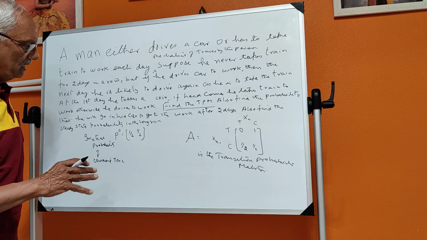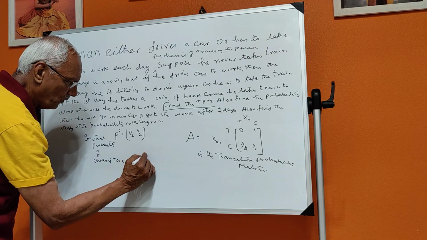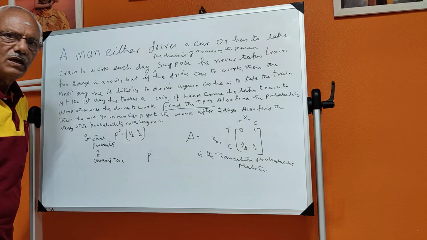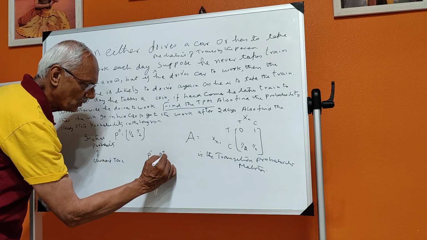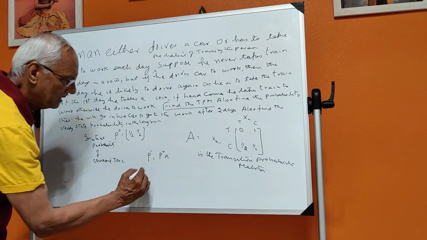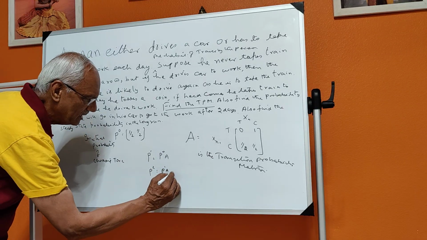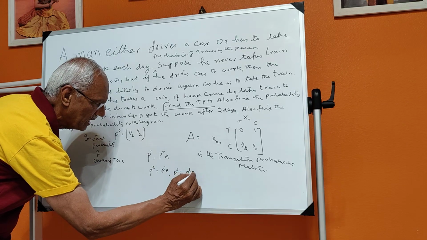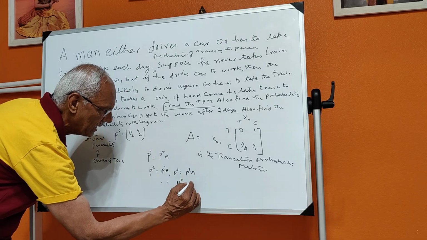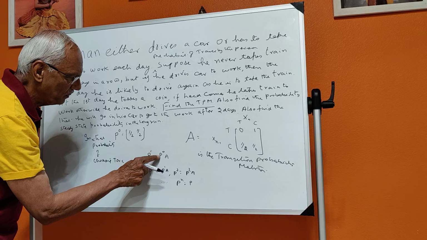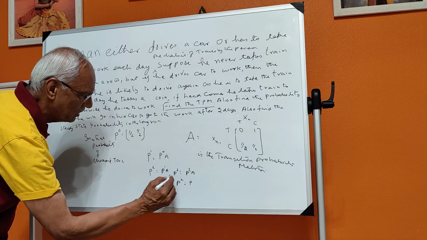Now you can go for P1, the first day of his travel, which is equal to P naught into A. Then P2 will be equal to P1 into A, and P3 is equal to P2 into A. Like that it goes on. Your P1 is equal to P naught into A.